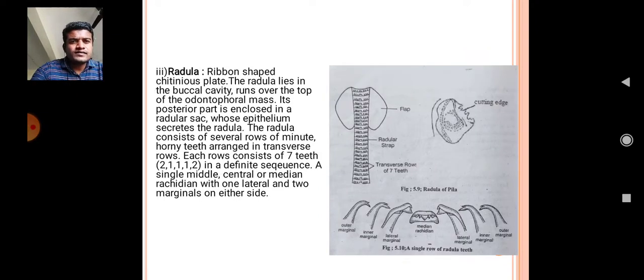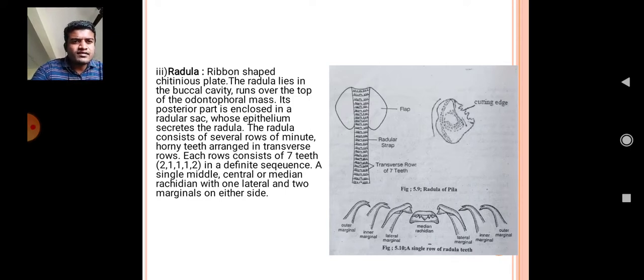Radula, a ribbon-shaped chitinous plate, lies in the buccal cavity and runs over the top of the odontophoral mass. Its posterior part is enclosed in a radular sac whose epithelium secretes the radula. The radula consists of several rows of minute horny teeth arranged in transverse rows.